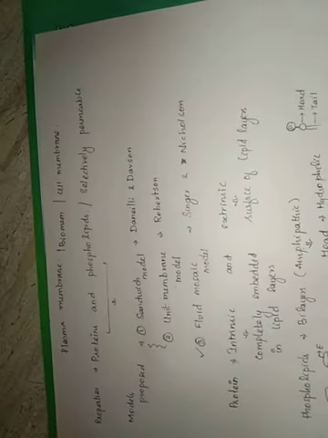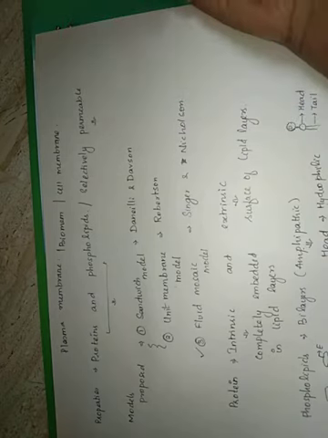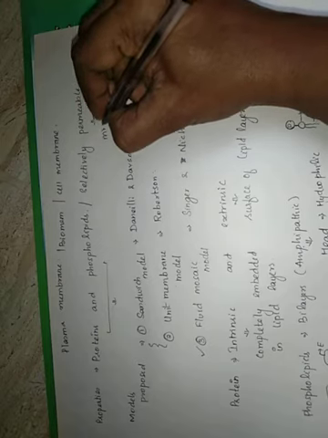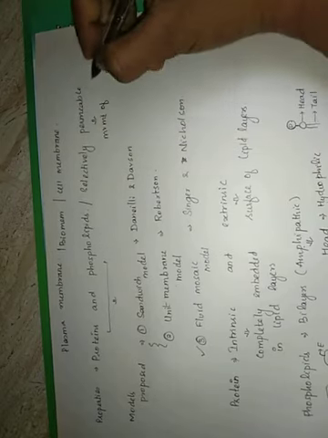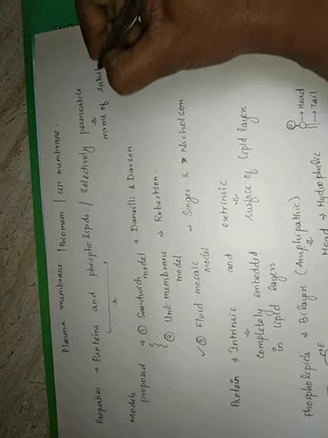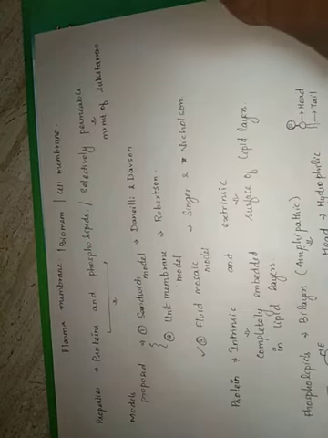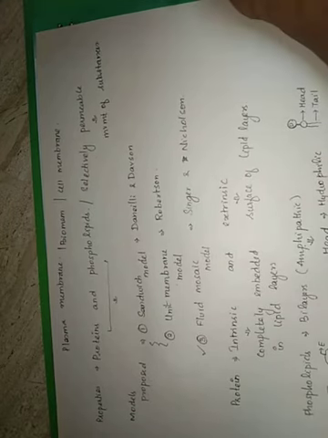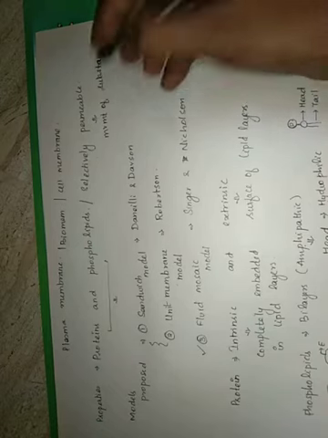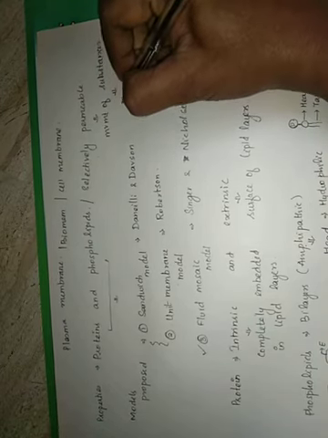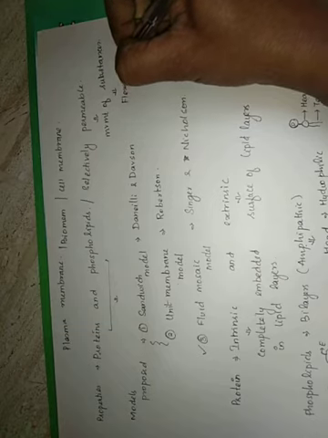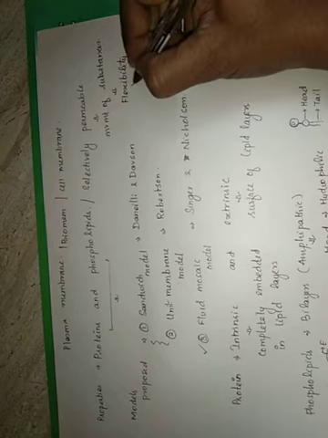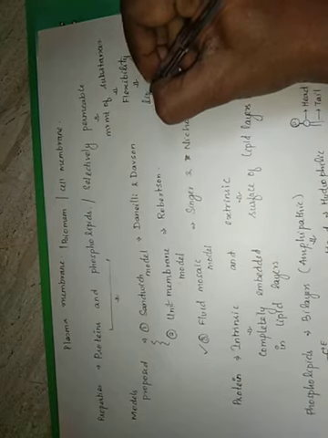And how does this lipid bilayer explain the selectively permeable characteristic? Selective permeability means the plasma membrane allows the movement of substances based on their need. It selects the substances which are required, and allows those substances to move in and out. The movement of substances is because of the flexibility of the plasma membrane, and the flexibility is given by the lipids.